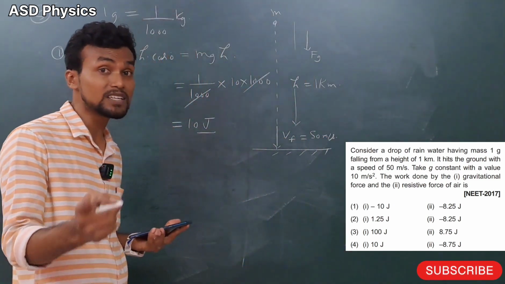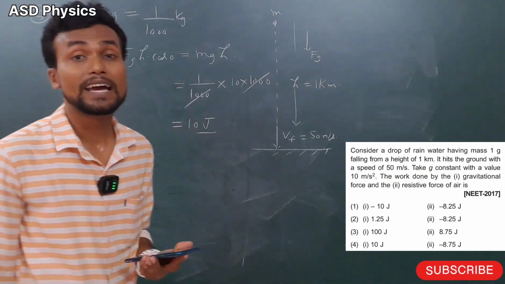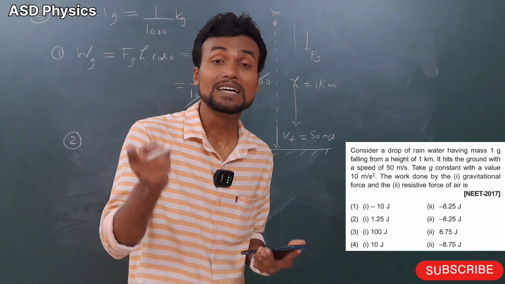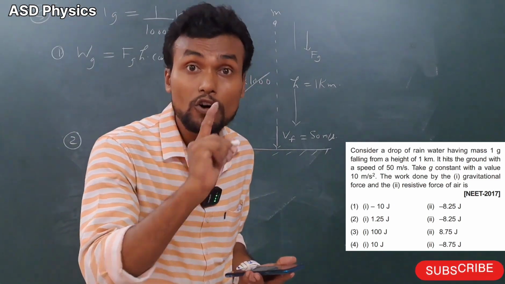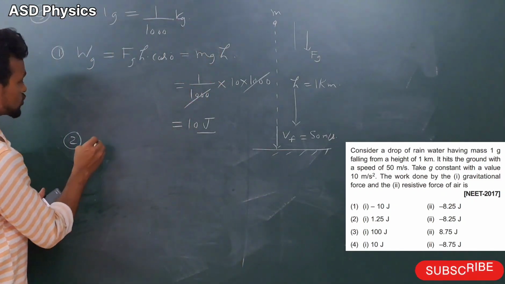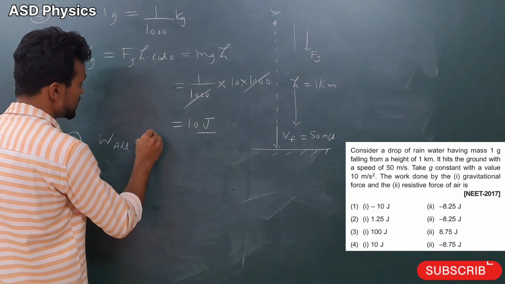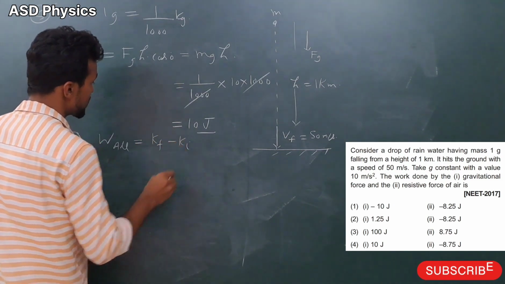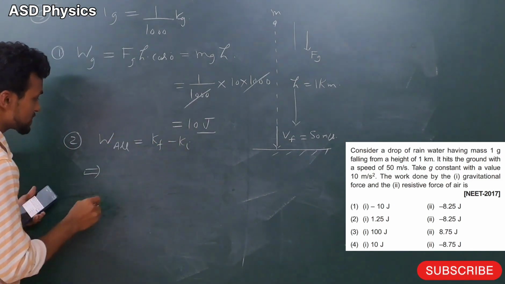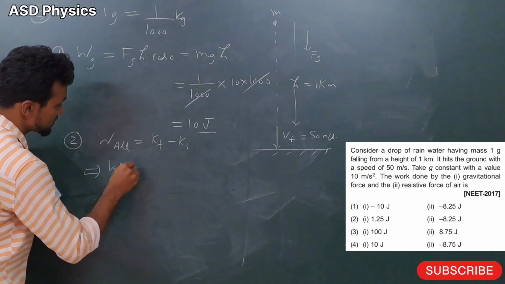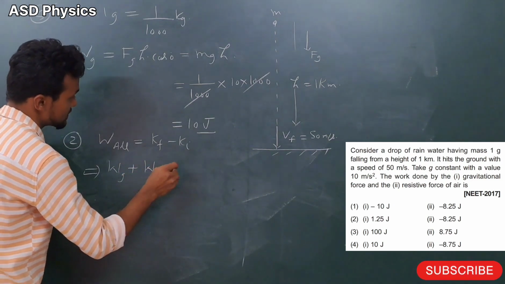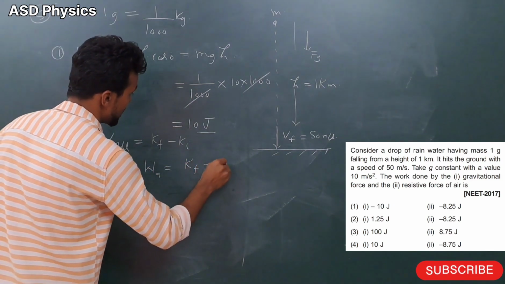We have to apply the work-energy theorem, because now air is there. And as I told you, the work-energy theorem is applicable in the case of non-conservative forces also. Work done by all forces is equal to the change in kinetic energy. So which forces are there? Gravitational force plus air resistance is equal to Kf minus Ki.